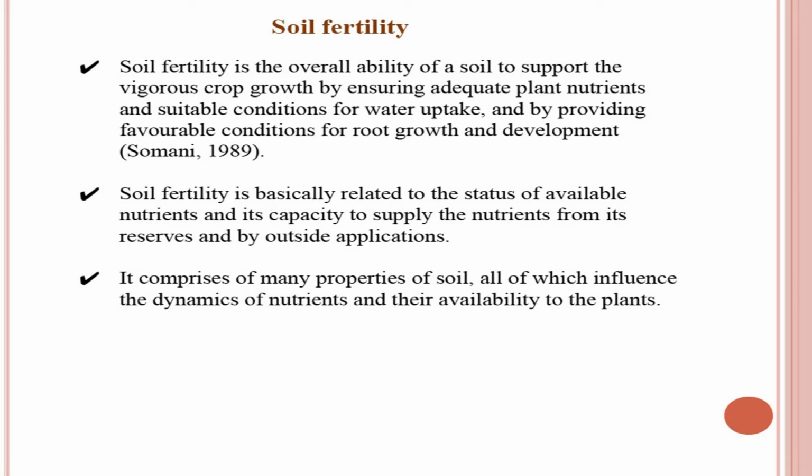And overall, it is inherent capacity of the soil to supply plant nutrients in adequate and balanced amount. Remember, it is adequate and balanced amount, means there should not be any deficiency of a nutrient, and also the nutrients should be supplied in right proportion, in right balance, so that we get the vigorous plant growth. Then it becomes part of soil fertility.